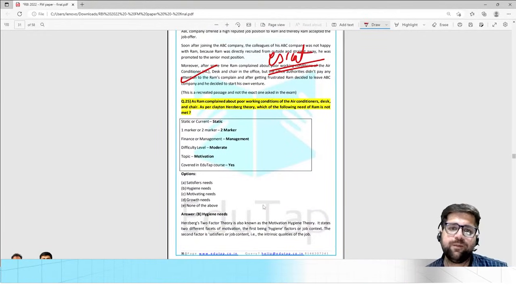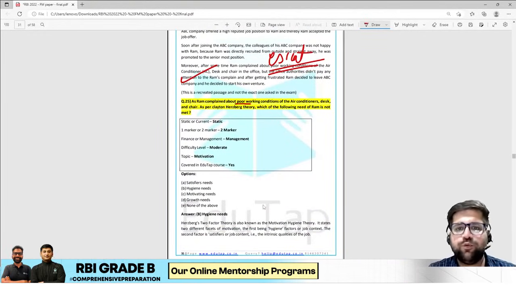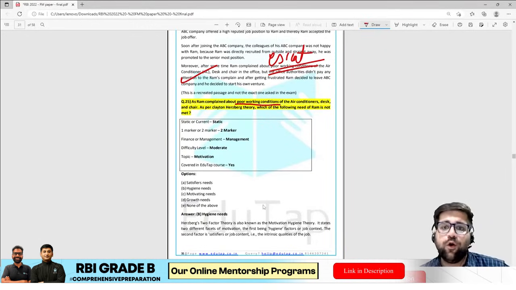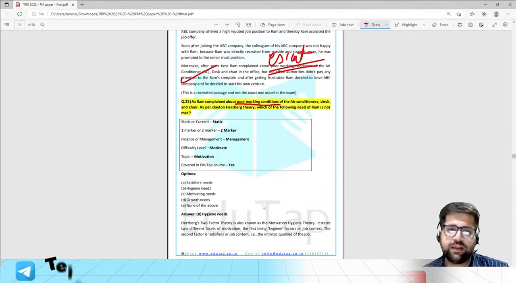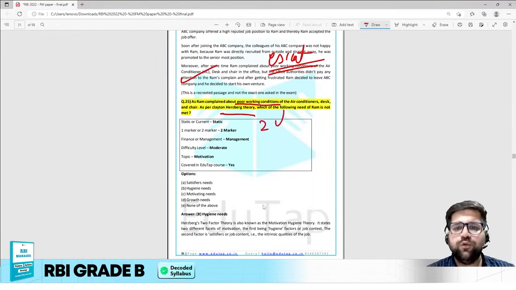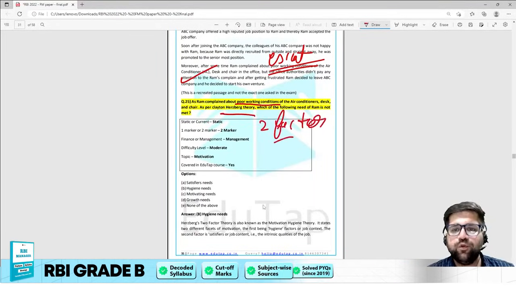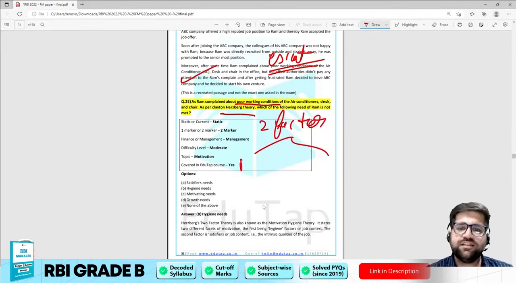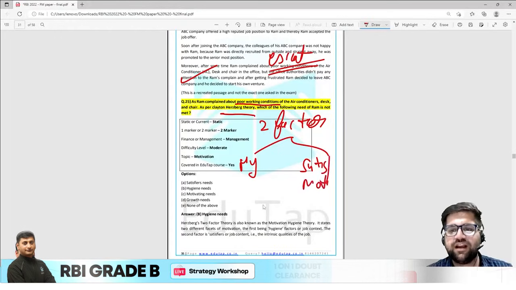As Ram has complained about poor working conditions, you have to understand that the keywords here are air conditioner, desk, and chair. As per Herzberg's theory, which of the following needs of Ram is not met? We all know that Herzberg has given the two-factor theory. Under two factors, we have hygiene and satisfiers, which are also known as motivating factors.